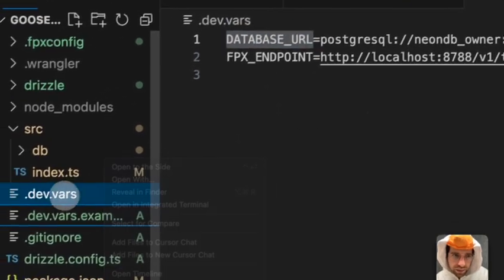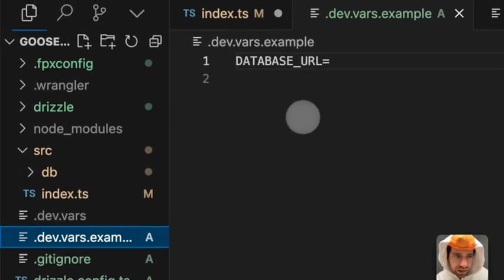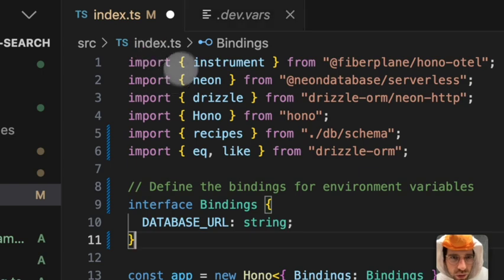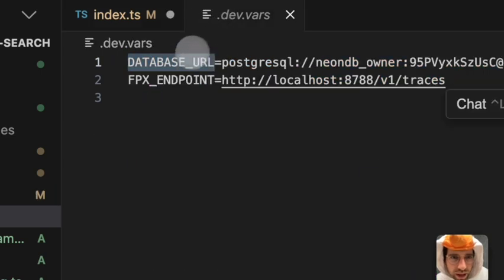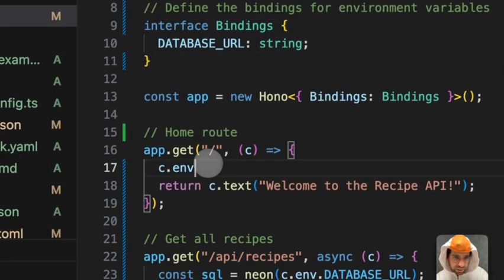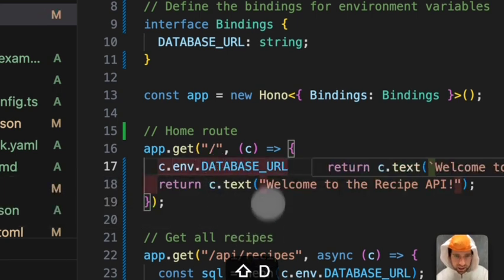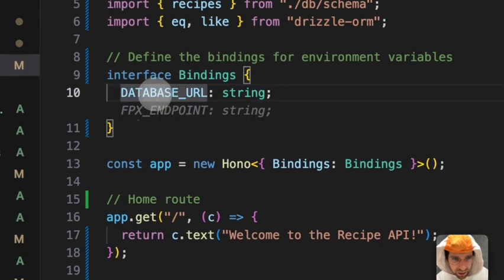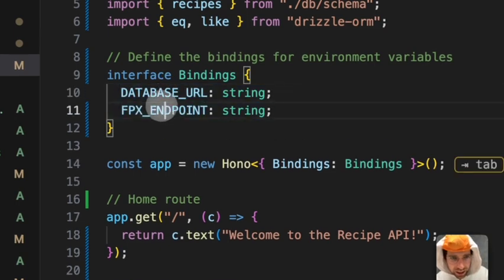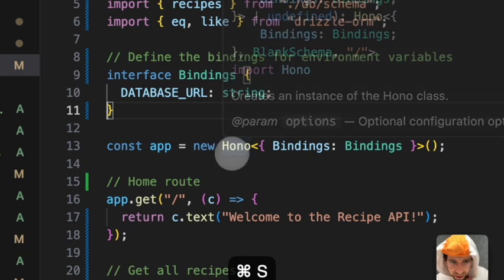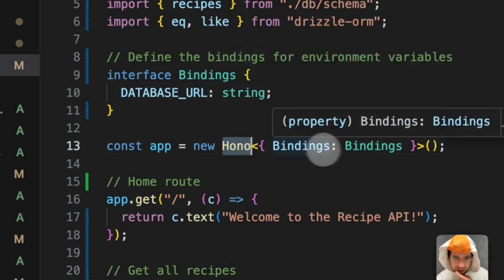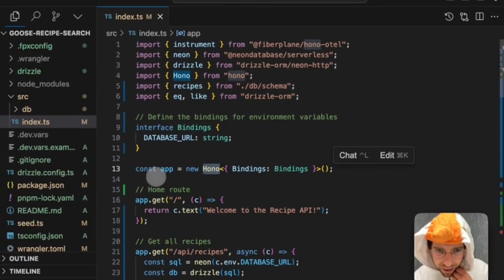There's an example always included in a Hono app. This database URL is what is ultimately going to be right here. The thing is, TypeScript needs to know that we expect a database URL right there. That's fine. Oh, we don't need that. Okay. So that's why we put it right here, and then tell Hono, hey, you have these bindings.